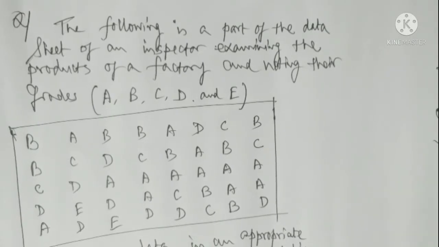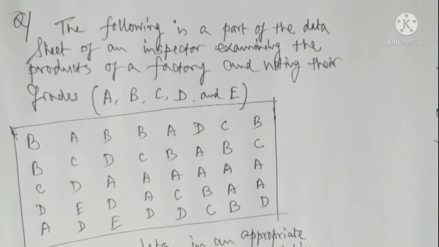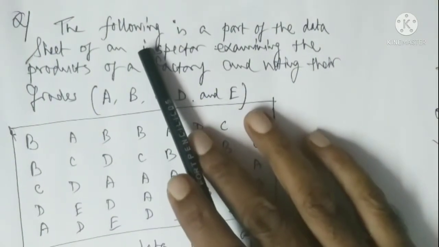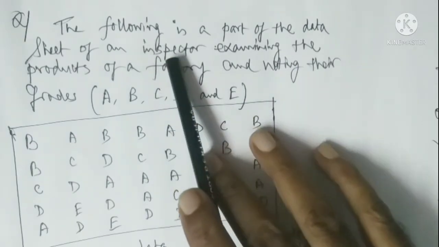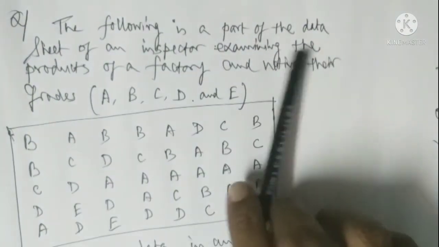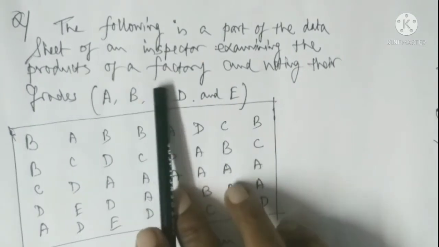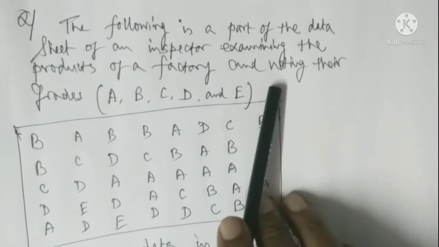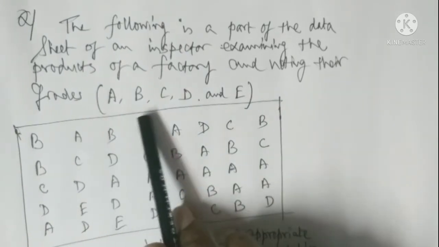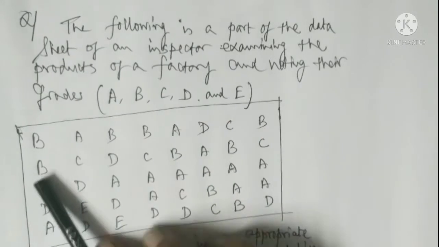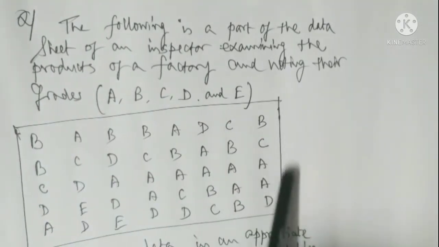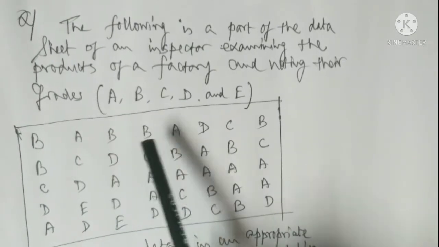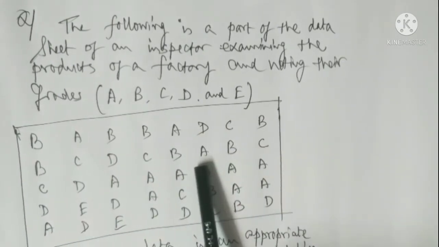Now firstly we discuss frequency distribution of an attribute. By an example we can establish it. The following is a part of the data set of an inspector examining the products of a factory and noting their grades A, B, C, D and E. There are 5 grades here, and grades are arranged in this way: B, A, B, B, A, D, C, B, in this way.